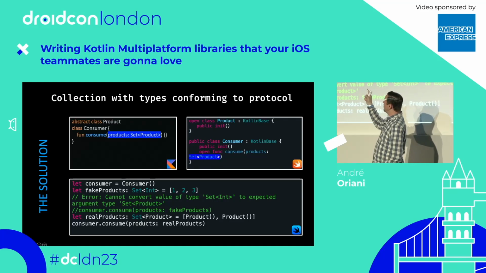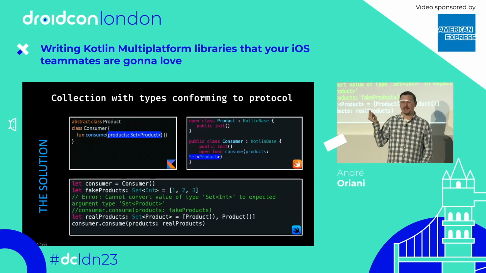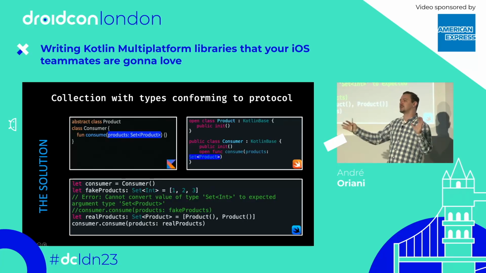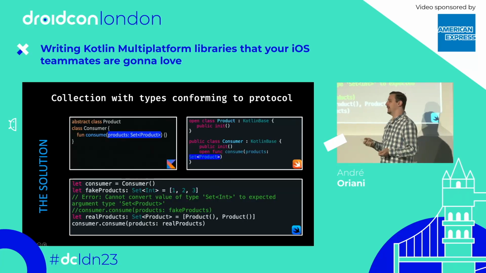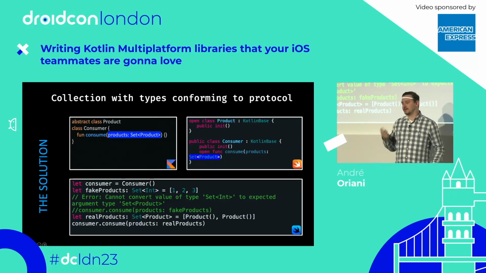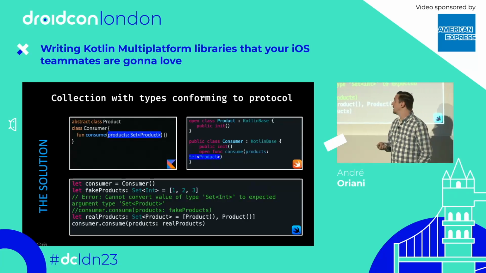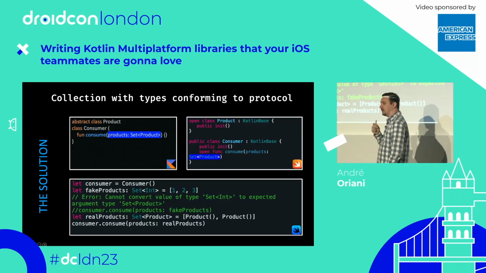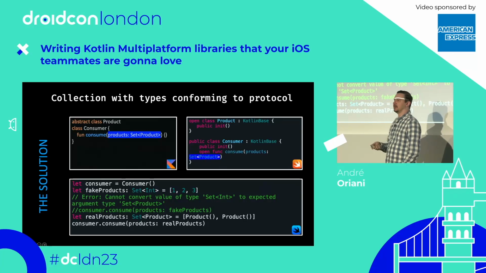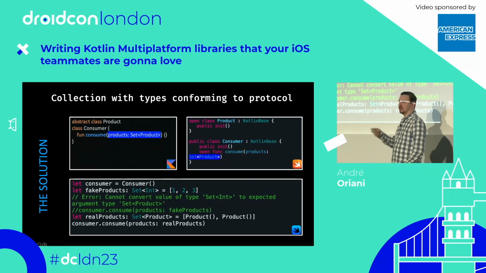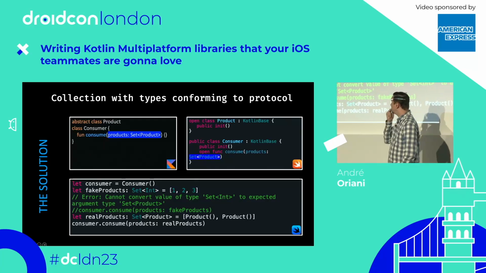So we turn it into an abstract class, because interfaces in Kotlin kind of behave like abstract classes when everything is abstracted, right? Because in the end, the only thing that can implement an interface in Kotlin is a class. Protocols are a little bit different because there are many things in Swift that can conform to a protocol, not only classes. You can have structs, you can have primitive types through extensions and other things. So they're completely different beasts.